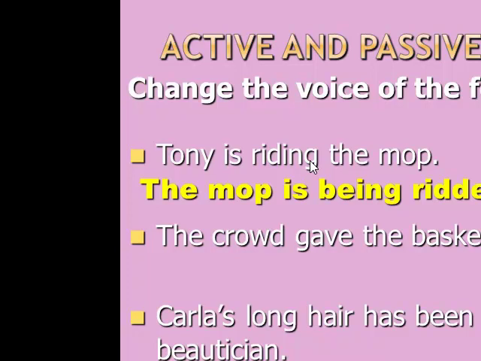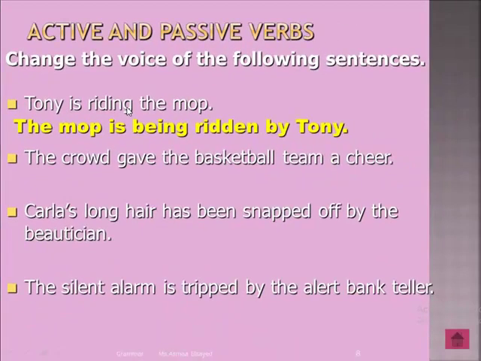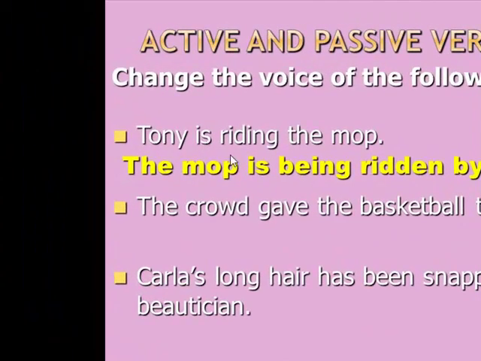We know that the pattern we need to follow to change active to passive is verb to be and the past participle of the verb. Here I have already the verb to be. I will use is, because the mop is singular. I will drop it here. Now, I need verb to be after is. Verb to be after is comes verb plus ing, so I will put be and this ing, being. Now, the past participle of the main verb, in this case, would be ridden. So the mop is being ridden by Tony. Okay, he acts as if it's a horse. We all used to do this.